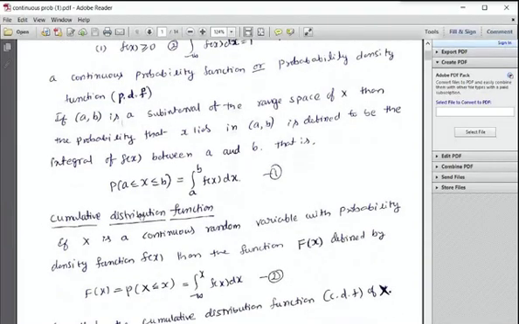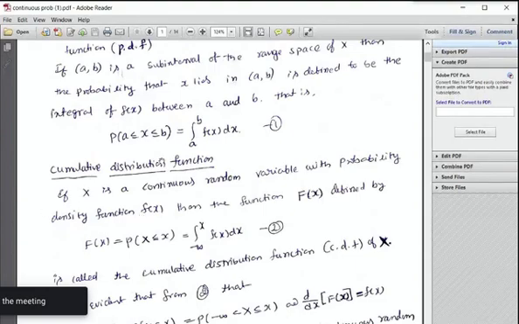So what is the cumulative distribution function? In the discrete case, you know, P(x) is the summation from i to x of p(x). That means just add one by one: 0, then 0.1, plus 0.1 plus 0.2, and so on. Again, you add one by one, so the total frequency is 1.